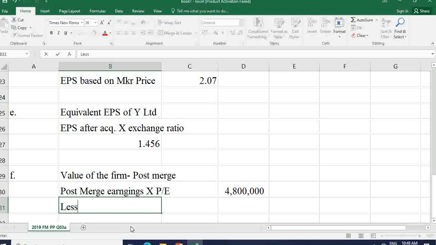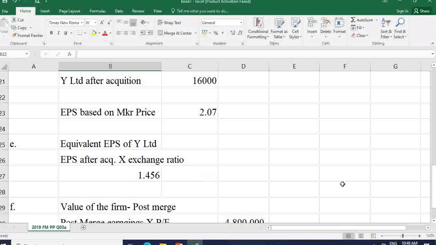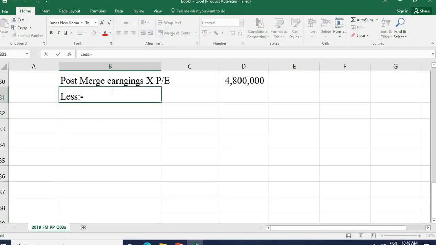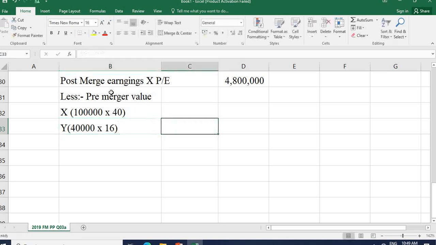We will deduct the pre-merger value, right? X company is 100,000 into 40 rupees, Y company 40,000 shares into 16 rupees.